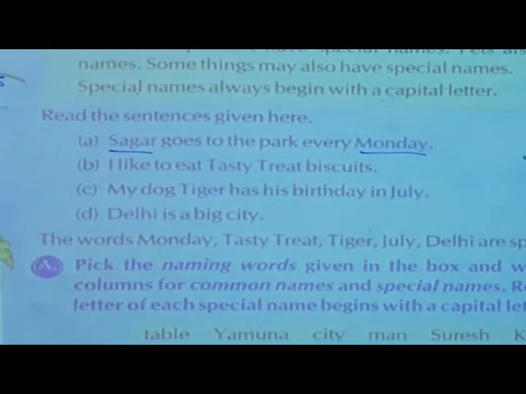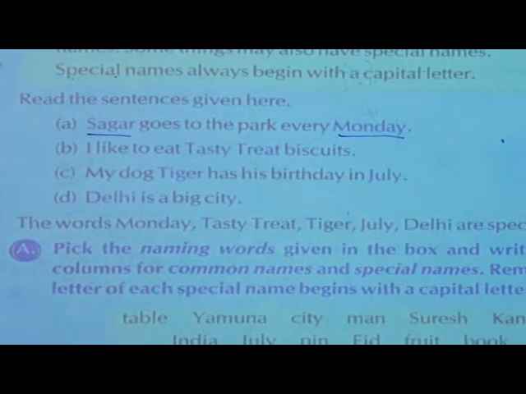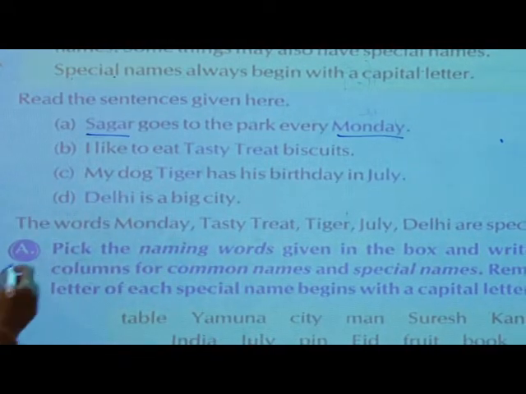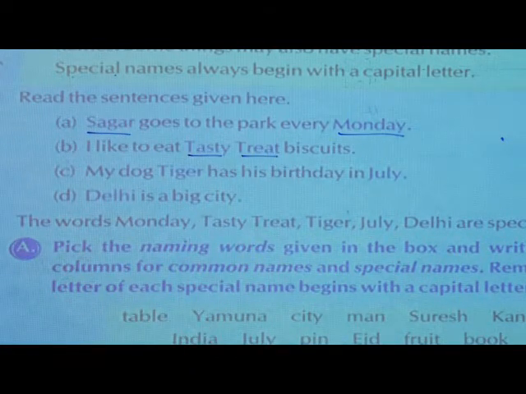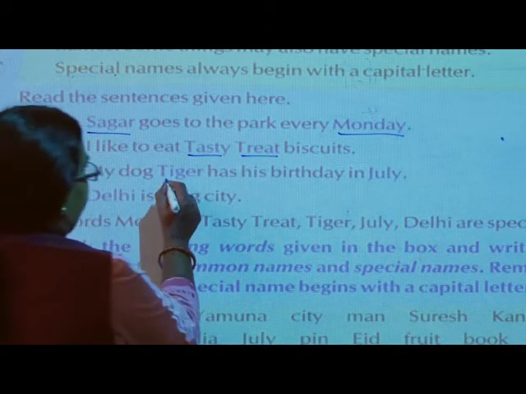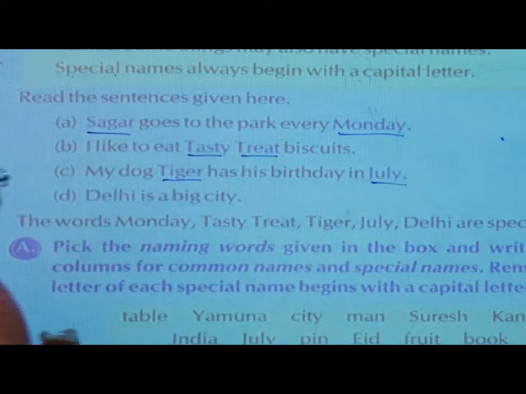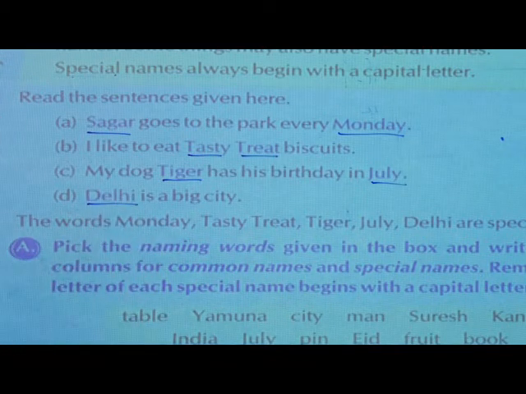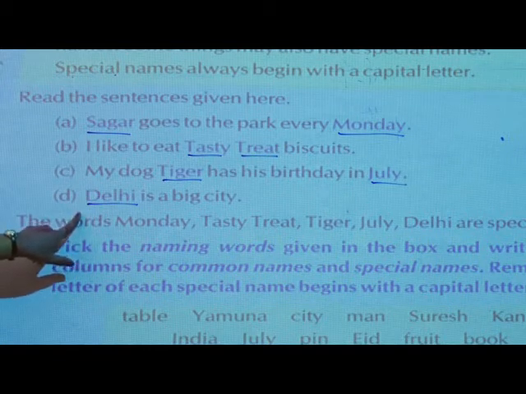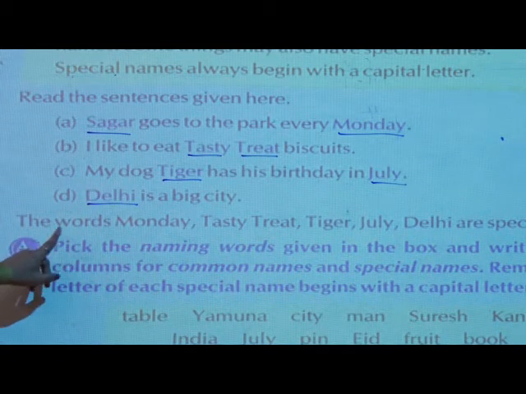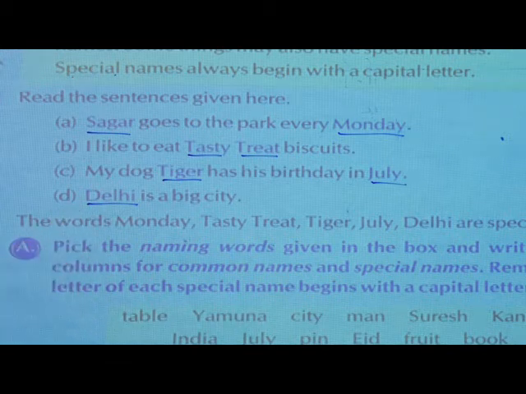Then, I like to eat Tasty Treat biscuits. Tasty Treat biscuit is a special name. My dog Tiger has his birthday in July. Tiger, July. Delhi is a big city, Delhi. So, you can see the underlined words, they are all special names. The words Monday, Tasty Treat, Tiger, July, Delhi are special names.